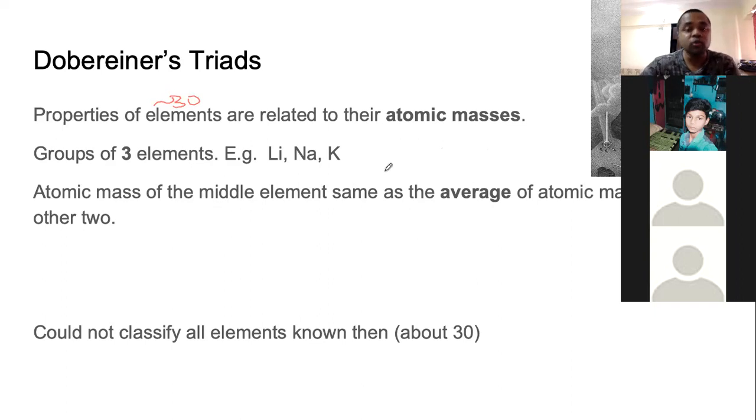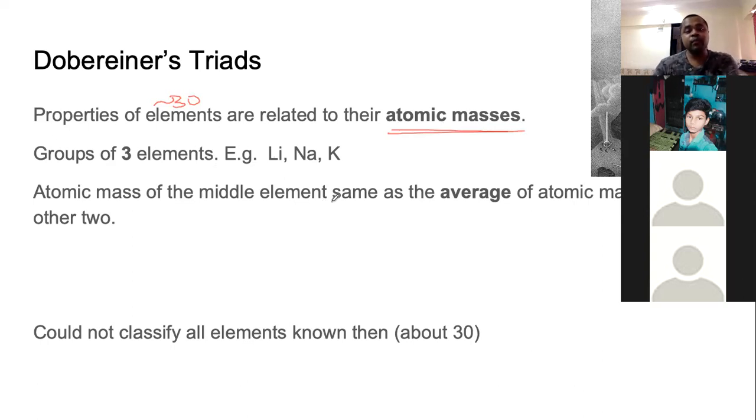So they did not know that there can be something called atomic number. All they knew, with clever science experiments and mathematics, was that every atom has a mass, every element is made up of one kind of atom, and that atomic mass is the atomic mass of the element.